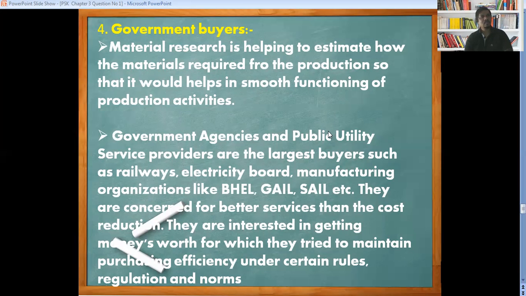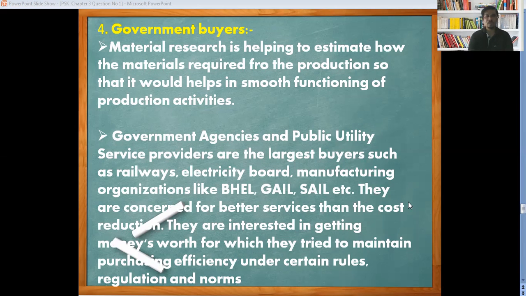Government agencies and public utility service providers are the largest buyers, such as the railway, electricity board, and manufacturing organizations like BHEL, Bharat Heavy Electricals Limited, SAIL, Steel Authority of India Limited, and GAIL, Gas Authority of India Limited. They are concerned with better services rather than cost reduction. They are interested in getting their money's worth, and they try to maintain purchasing efficiency under certain rules, regulations, and norms.